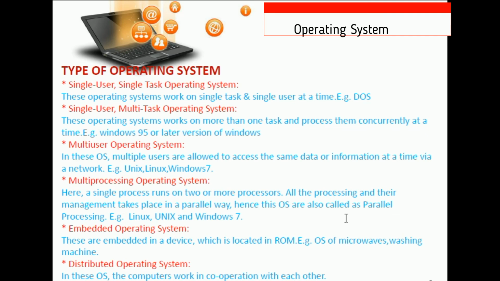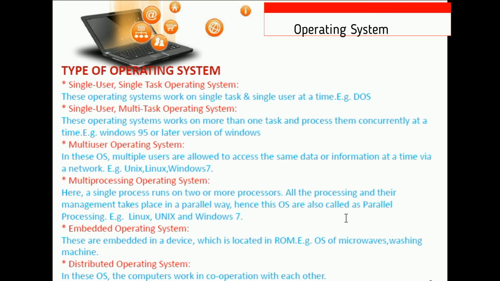It means the operating system lets you run more than one application at the same time. I can listen to music, at the same time I am typing, and at the same time I can give a print command. So how many tasks are running together? Three tasks. That means multitasking, but single user.